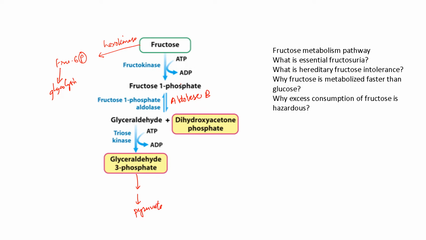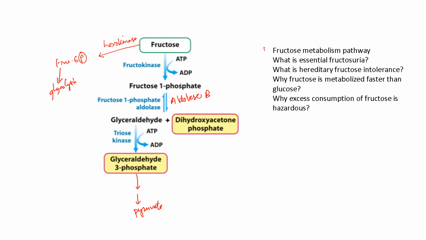Now this is the pathway of fructose metabolism. Fructose joins the glycolytic pathway at glyceraldehyde 3-phosphate. This means that fructose metabolism bypasses the insulin dependent phosphofructokinase step. Another point I would like to mention here is that the entry of fructose into the cells is insulin independent, unlike glucose, which is insulin dependent.